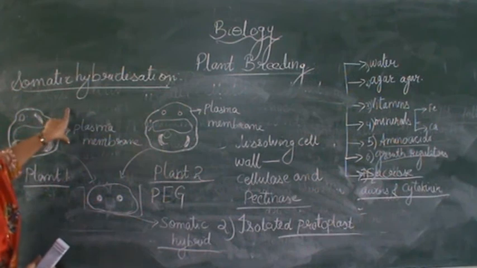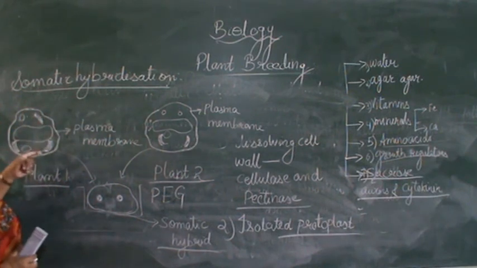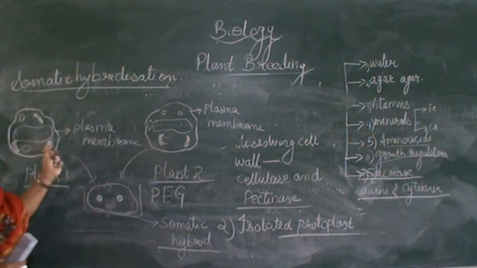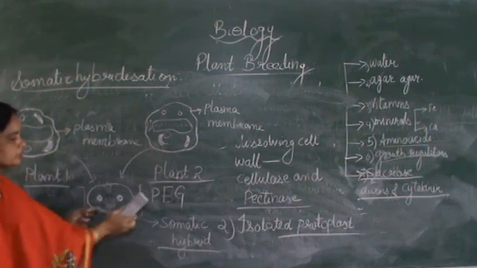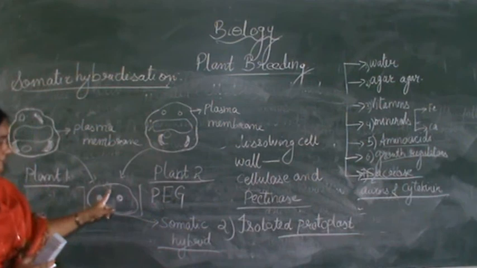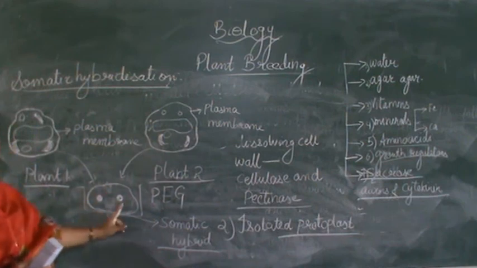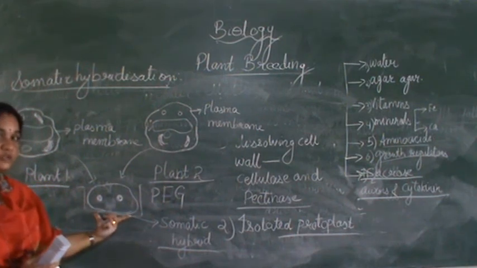So you will get the protoplast, isolated protoplast, that is a cell without the cell wall. It has a plasma membrane, and now the two cells are taken, and then put into a solution known as polyethylene glycol or PEG, which helps in the fusion of two cells, that is, the cell from plant 1 and the cell from plant 2. So you will get a somatic hybrid.